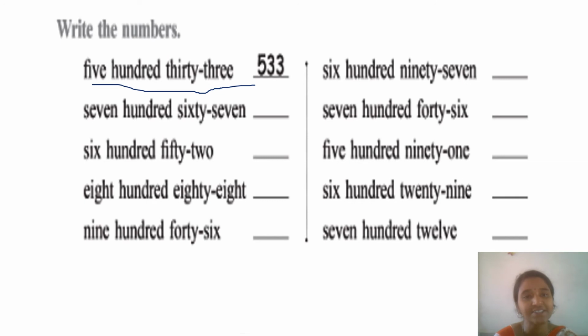What is this? 767. How you will write? 767. Okay. Next, 652. How you will write this? 652. Okay. Now do the remaining sums as your assignment.